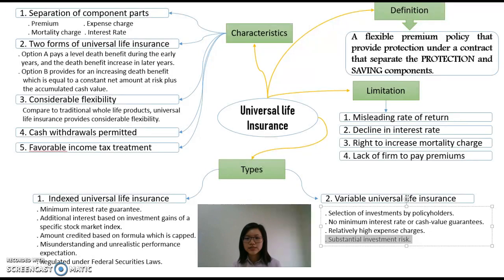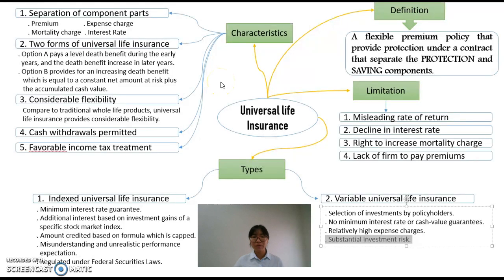The last characteristic is the substantial investment risk. Variable universal life insurance is a risky type of life insurance to own. There is a substantial investment risk that falls entirely on the policyholders. For example, if the investment experience is poor, the cash values can decline to zero, and vice versa.